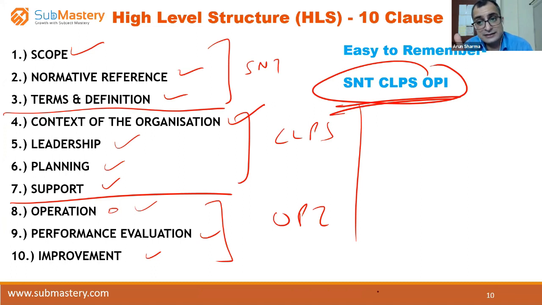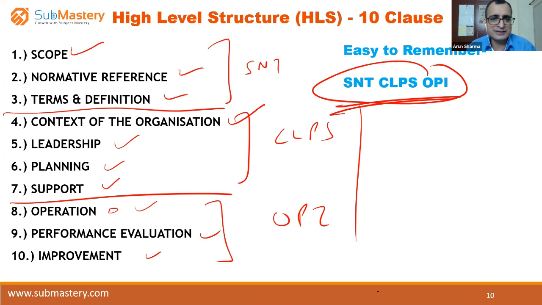You can refer to the standard, but the point is that you should know the requirement. You should know what is written inside, and you should have an idea where it is and be able to refer to it quickly. That would be good enough. But if you remember these major clauses, that is definitely an added advantage. So I hope you love this way to remember SNT CLIPS OPI. And the good thing is that it is not going to change for a long time, and this clause structure will remain the same. Obviously, the sub clauses may change, but SNT CLIPS OPI is going to remain the same.